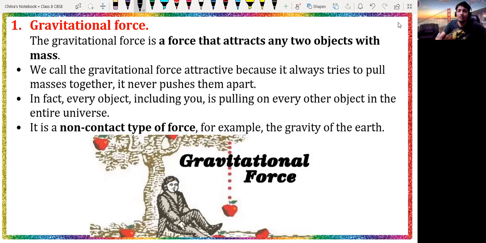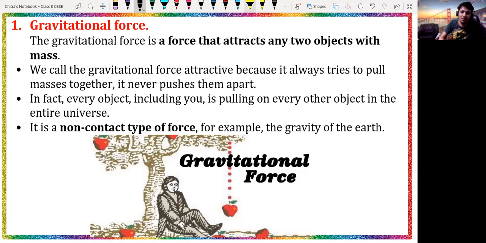The first non-contact force we are going to discuss is the gravitational force. The gravitational force is the force of attraction that works between any object and the earth. But if we discuss any two celestial objects, that means any two objects, if they have mass, they have an attraction force between them. Such attraction force between any two objects due to their mass is called the gravitational force.